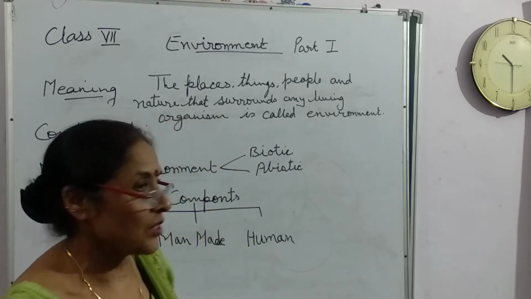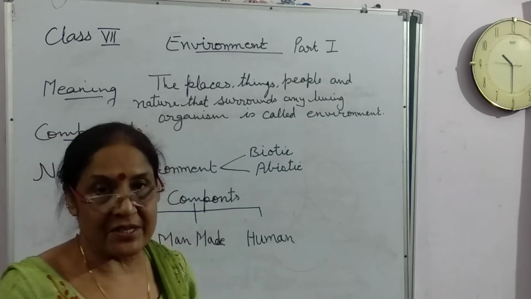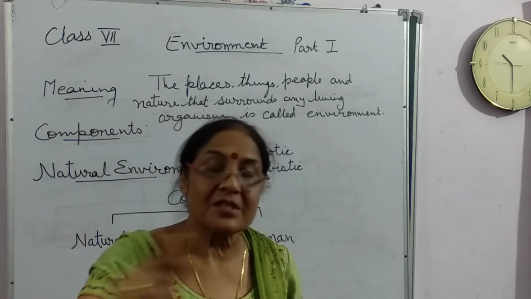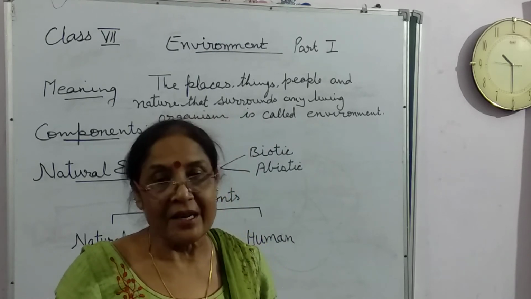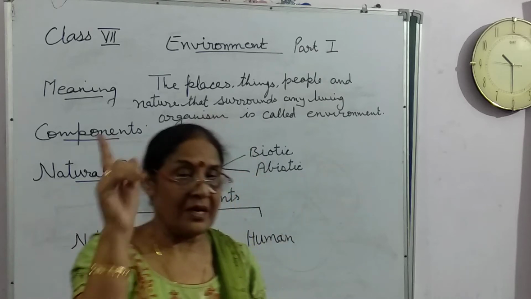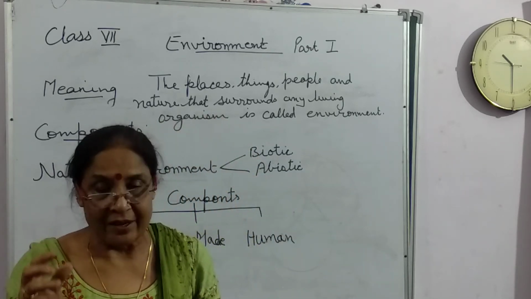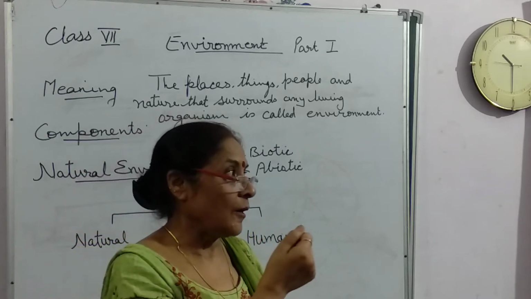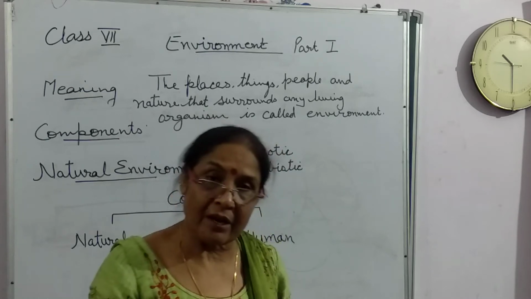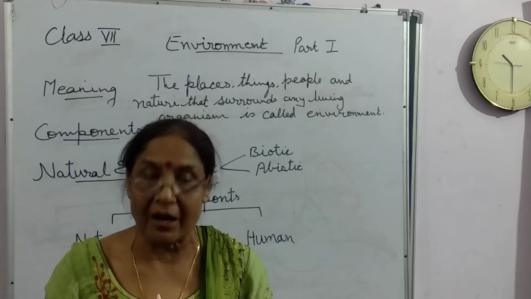Now, the first question comes to our mind: what is environment? Whatever we see around our surroundings is called environment. It means anything that surrounds us is called environment. Anything means anything, such as buildings, mountains, table, chair, anything that surrounds us, that is called our environment.